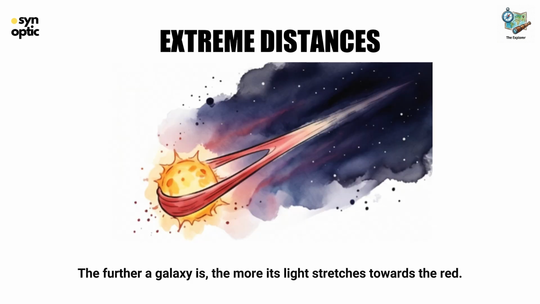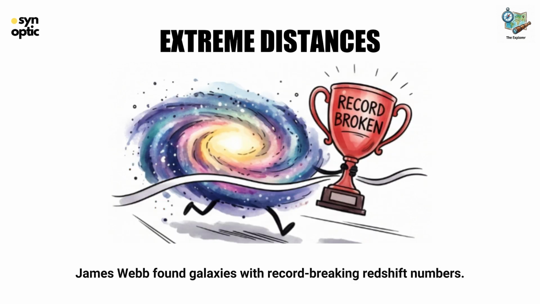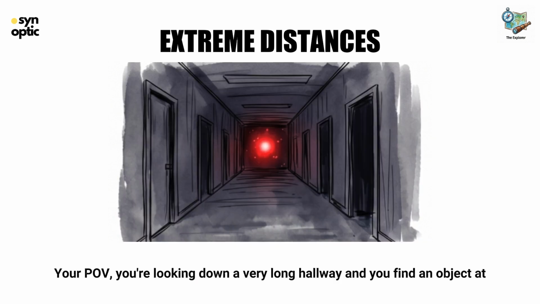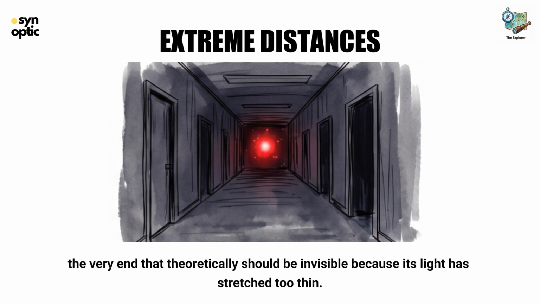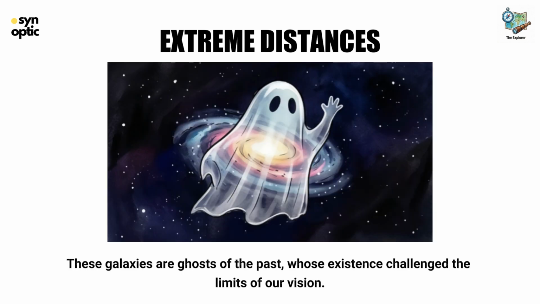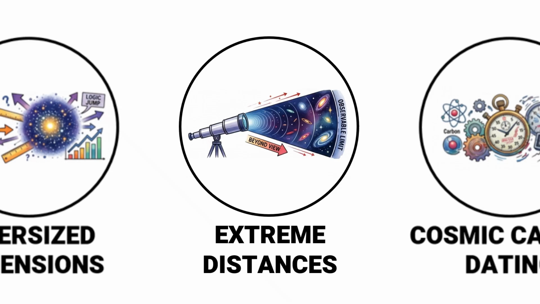The further a galaxy is, the more its light stretches towards the red. James Webb found galaxies with record-breaking redshift numbers. Your POV, you're looking down a very long hallway and you find an object at the very end that theoretically should be invisible because its light has stretched too thin. These galaxies are ghosts of the past whose existence challenge the limits of our vision.